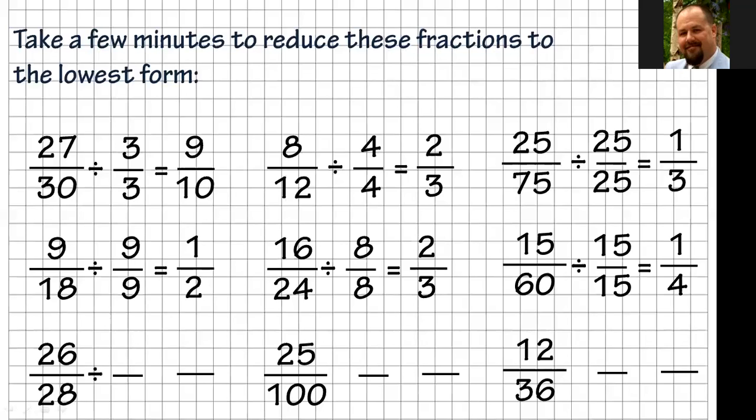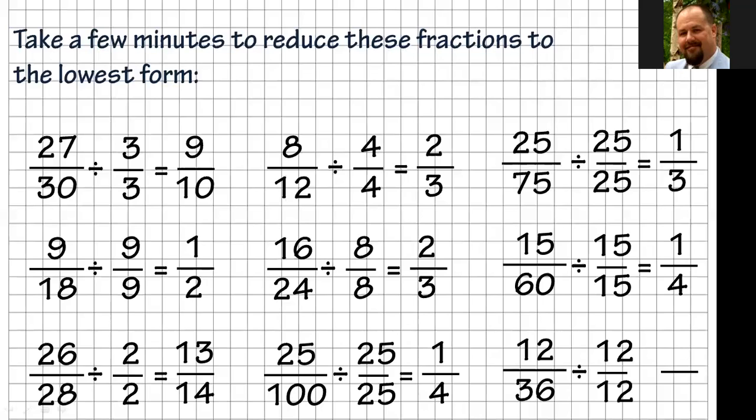The last column there, we have 26 and 28. 2/2, it equals 13/14. For 25 and 100, what goes in each of those? Again, 25 goes into both of those 1 time and 4 times. So that's 1/4. And then the last one, 12/36. This one you might have been able to just see and know, or you might have had to break it down into a couple parts. But 12 is your largest number you could put in there, and that gives you 1/3.